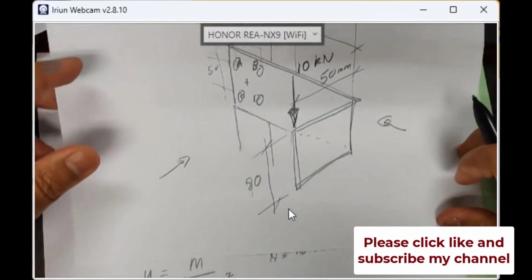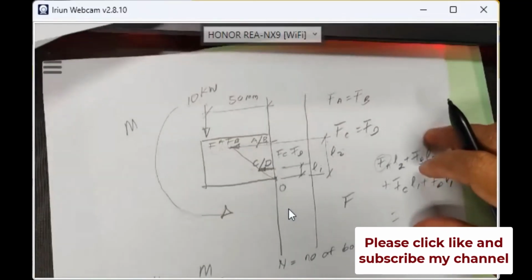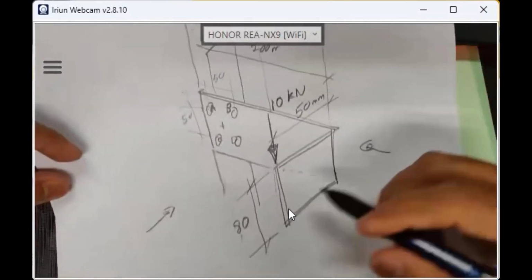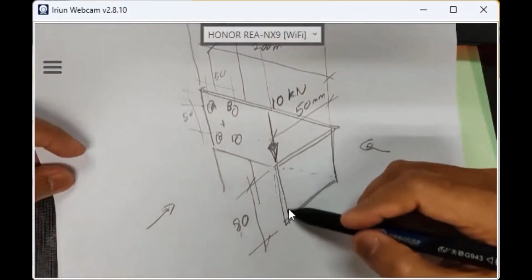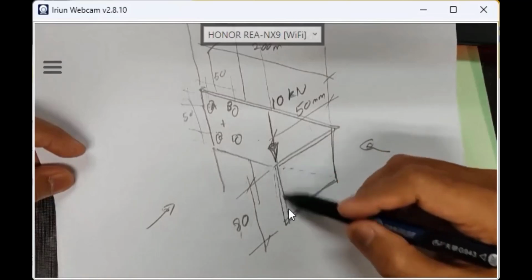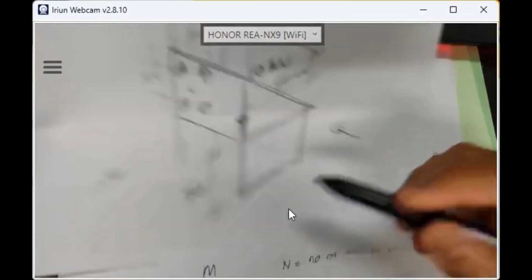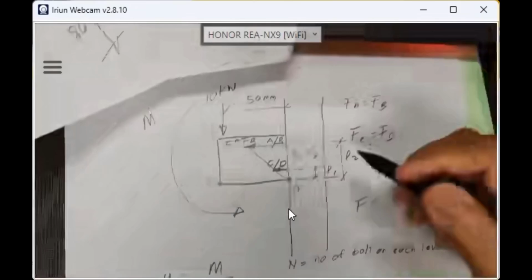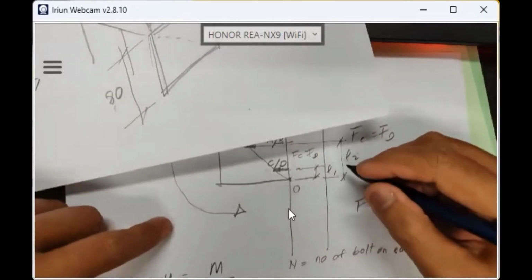So if this is 80, what is the distance? What is L1 and L2? If the total width of this L is 80, you can design L1. L1 will be 15, right? Try watching, guys.